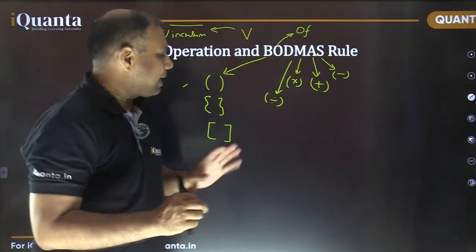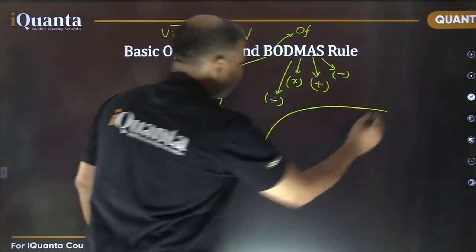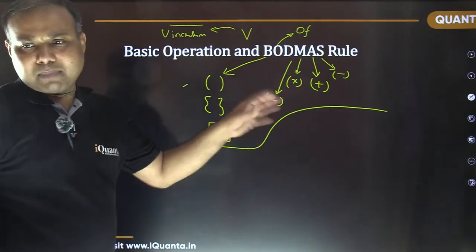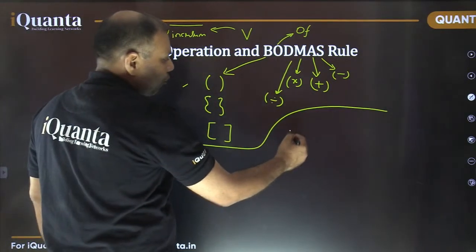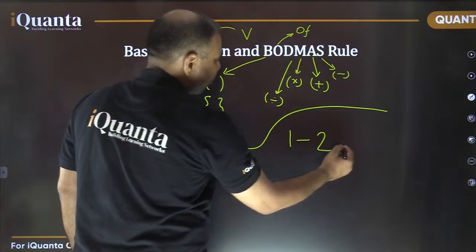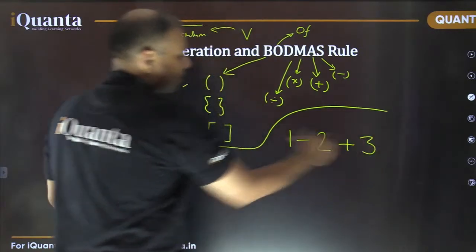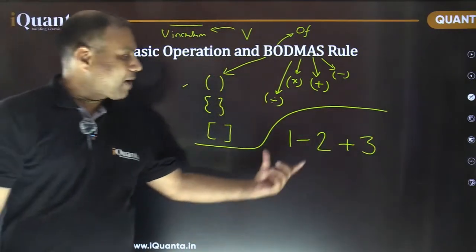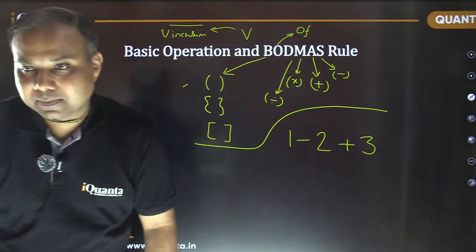So let me ask you a question. Please answer this one fast. I'm just using plus and minus only. So tell me, 1 minus 2 plus 3. That's it. Please answer this question. What will be the value? What is your answer for this?